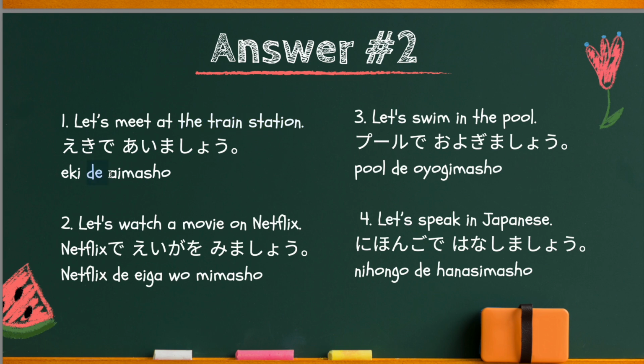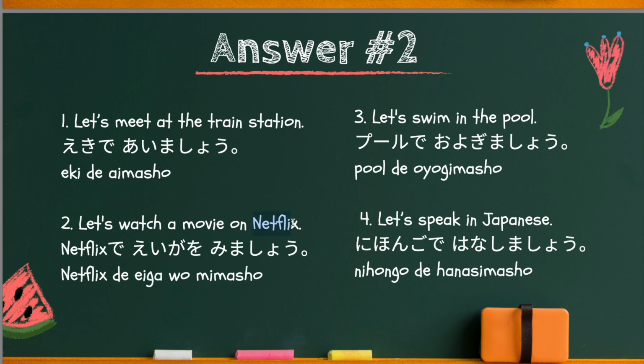Therefore, the de particle. Second one, let's watch a movie on Netflix. Netflixで映画を見ましょう. To watch is 見ます. Drop mas off and 見 remains, the mas stem. So 見 plus masho: let's watch. And movie is 映画. 映画 is what you watch, the object of this sentence, so the wo particle goes right after it.